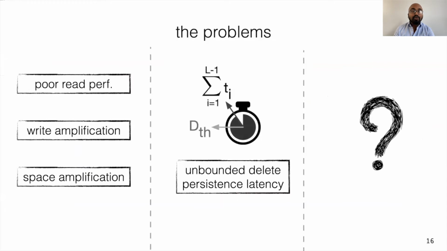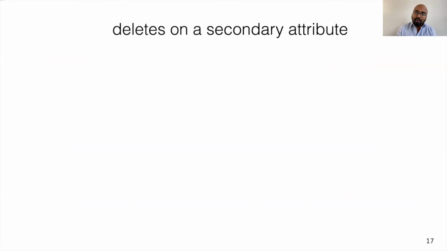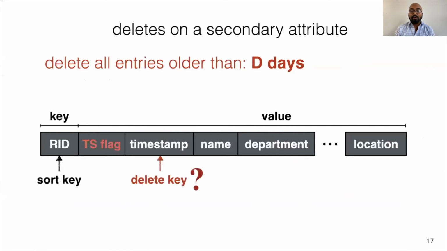This brings us to the final facet of our problem, which concerns deletes on a secondary attribute. Recall that all entries in an LSM tree are sorted on the sort key. So what happens now if we want to delete a range of entries based on an attribute that is different from the sort key? Let's say our delete key is the timestamp and we want to delete all entries in a tree that are older than D days.